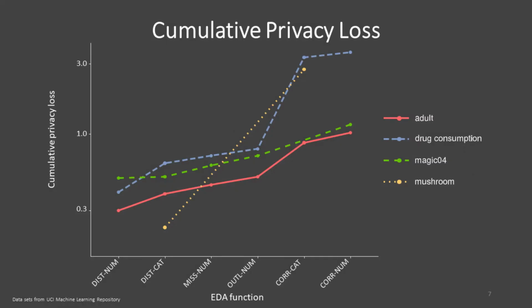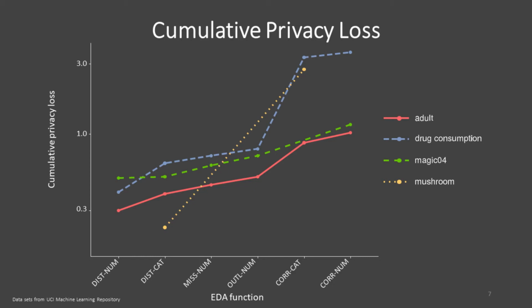We determine the cumulative privacy loss exemplary for some datasets from the UCI machine learning repository and fix the privacy guarantee for each query to 0.01. The datasets differ on the number of numerical and categorical variables. We can see that the more functions we compute, the higher the privacy loss. The correlation leads to the highest privacy loss since the budget increases by the binomial coefficient. This is especially visible for the mushroom dataset.